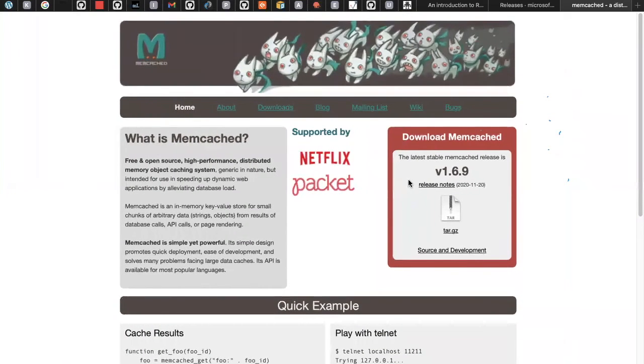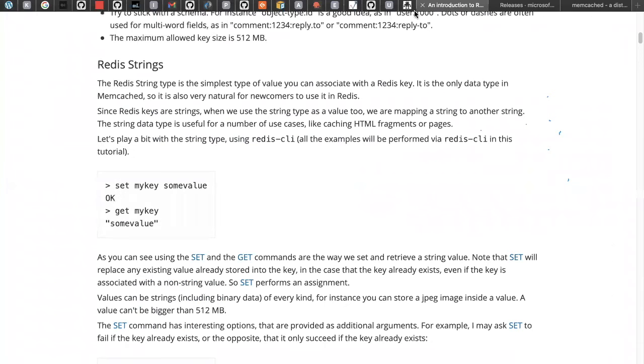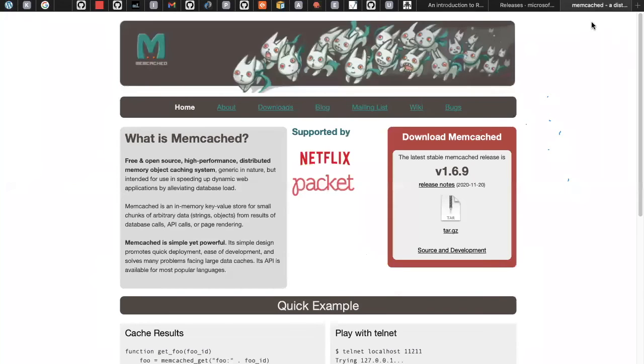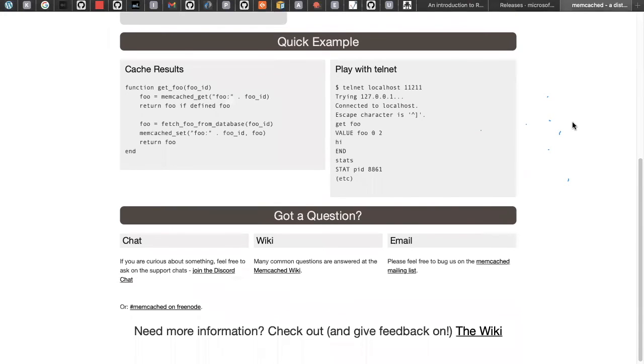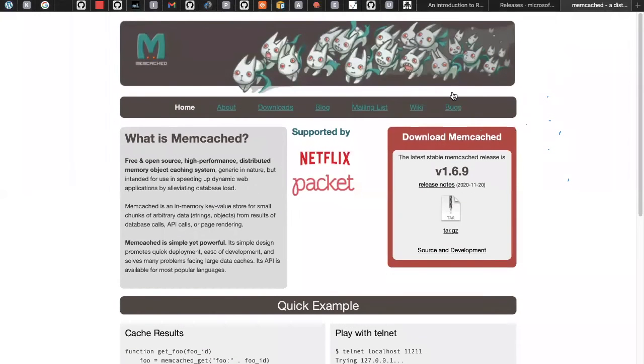Most of the time in interviews, people ask you the question: what is the difference when you're using Redis and Memcached? There are a lot of differences. Memcached is not on the cloud, Redis is on the cloud. Like that, there are so many differences. I will also share that PDF with you in the description box. You'll get to know everything. But no need to go too much into this. I am mentioning it because these kinds of questions may come in interviews if you're going as a data engineer.